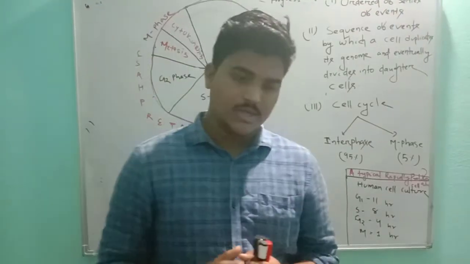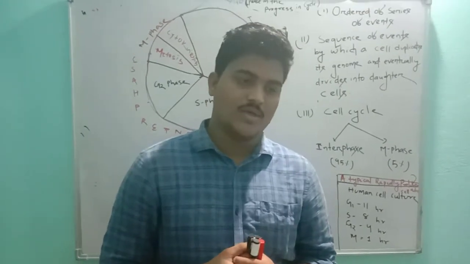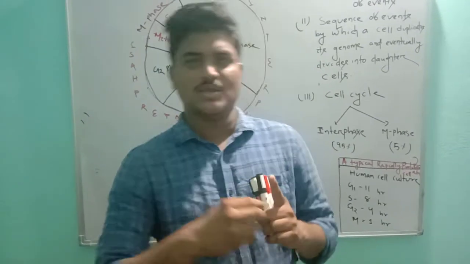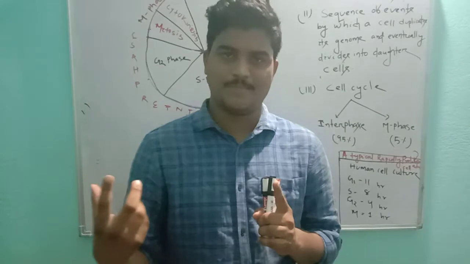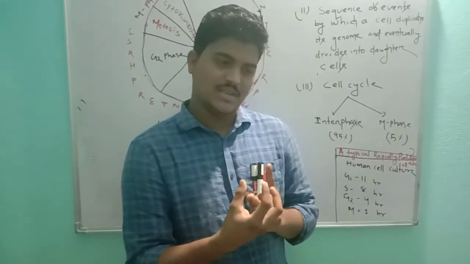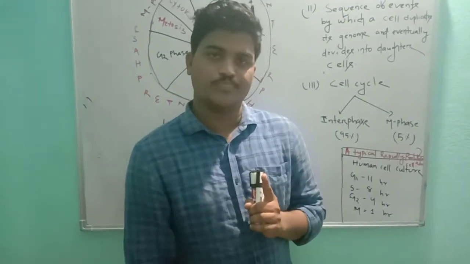Just think what happens in interphase. What happens in a cell division? From a single cell, two cells are produced. So one should become two. That means the cell is converted from one to two.